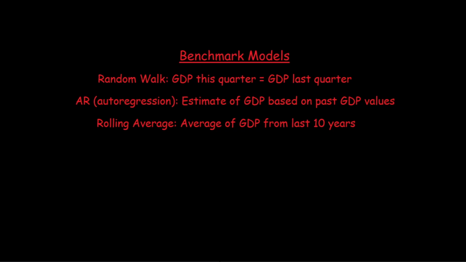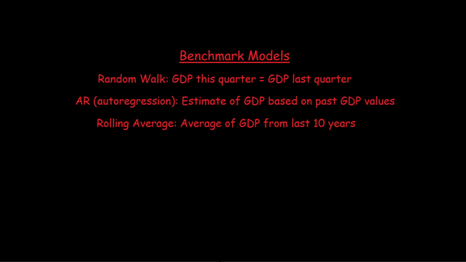So how do we actually get GDP predictions from this data? Well, starting off, the simplest model we can consider is a random walk. This model simply follows the rule in my project that the quarter of GDP we want to nowcast is equal to last quarter's GDP.